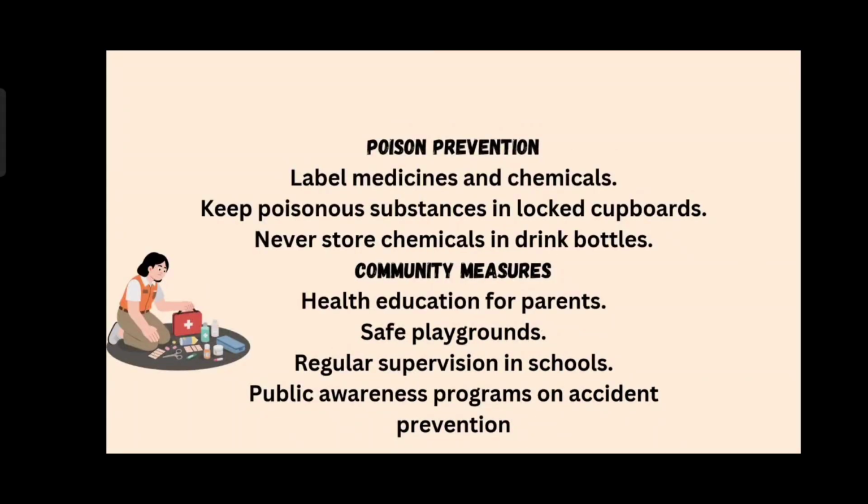Then next one is poison prevention, which means we should label all the medicines and chemicals, and also keep poisonous medicines or substances in locked cupboards, and we should not store chemicals or medicines in drinking bottles. The next one is community measures. Under community measures, we should give proper health education for the parents, provide safe playgrounds, and there should be regular supervision. Then we have to give public awareness programs about accident prevention.